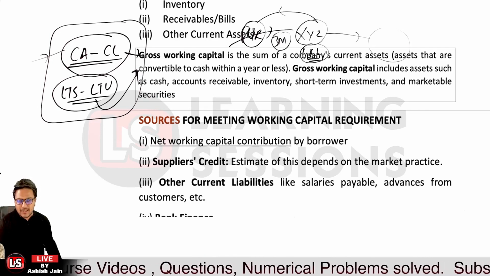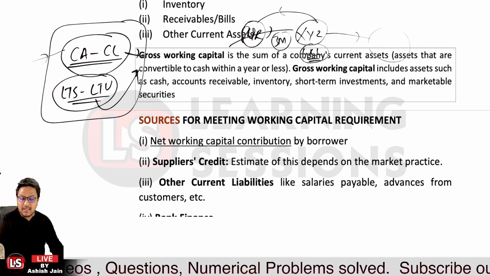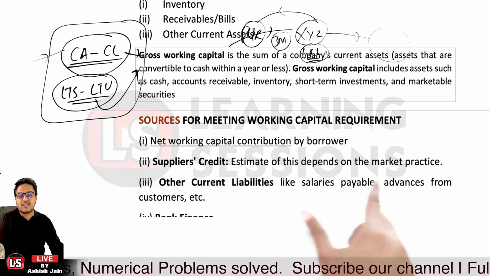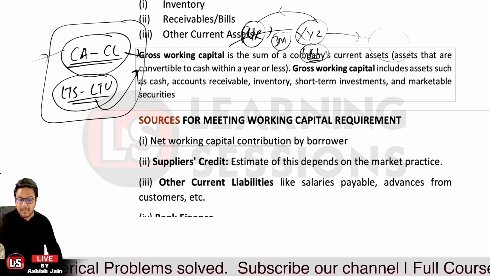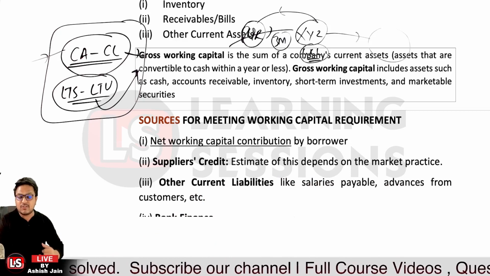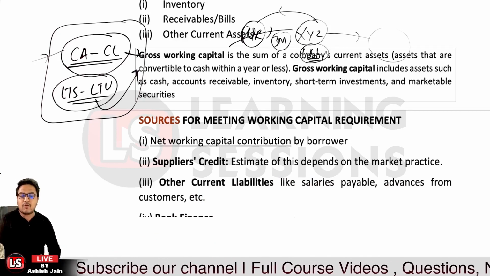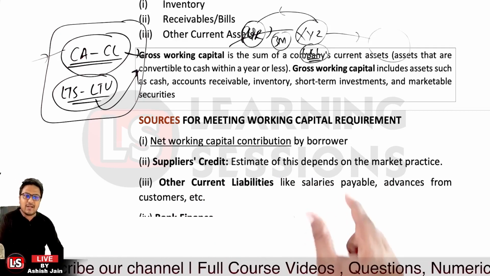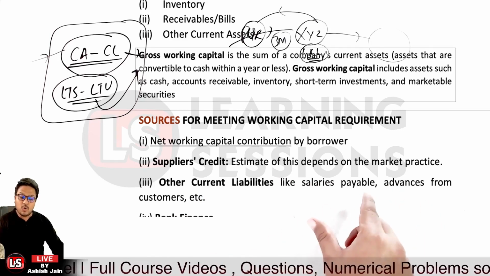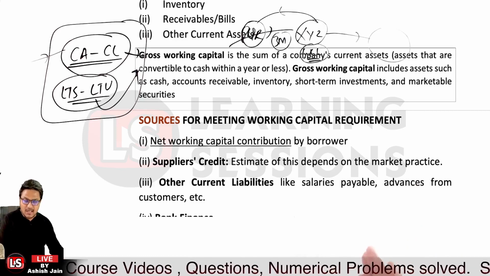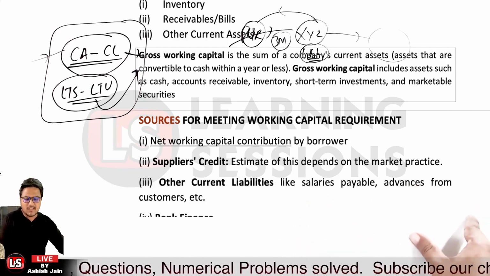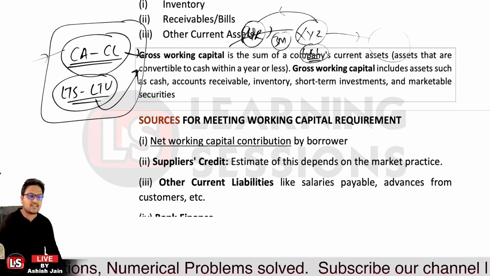Those are additional current liabilities which can actually be utilized, because if you have received advances from customers, that is a payment which will be shown on the balance sheet on the liability side, but actually you have the extra funds with you which you can utilize for your working capital purposes. And also the salary payable, you have not paid it yet, it is payable. So that amount you can utilize, that is the amount you have right now in hand, and further you can utilize this for working capital cycle purposes. Okay, so that's related to it.